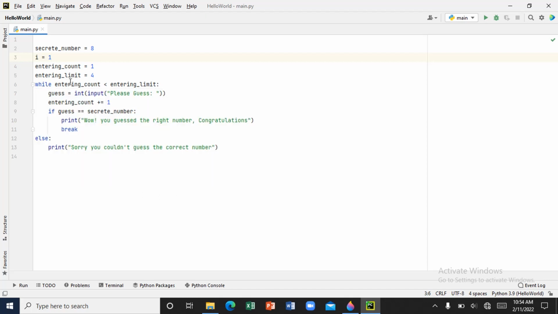The reason is this while loop here is trying to control the program. We are telling the while loop that entry count should be less than entry limit, which is 4. The user should not guess 4 times. When the user guesses 3 times, don't get to 4. When you reach 3, stop and print sorry, you couldn't guess the correct number. But during the 3 chances, if the user was able to guess the right number, which is the 8, then print wow, you guessed the right number. Congratulations. So this is what all this program is about.